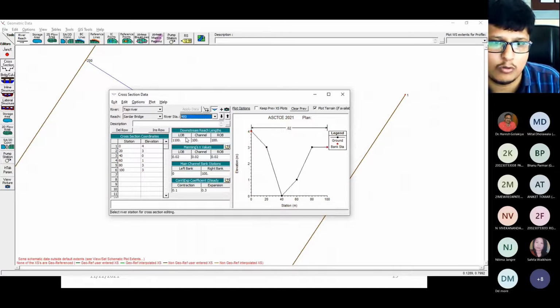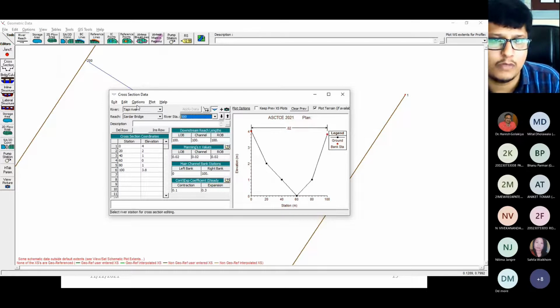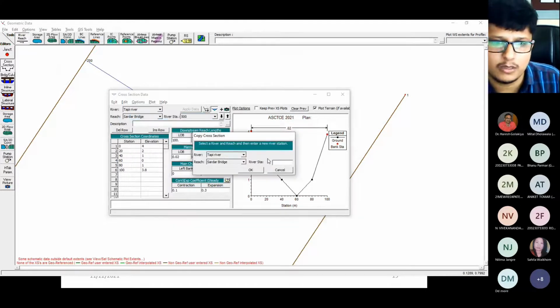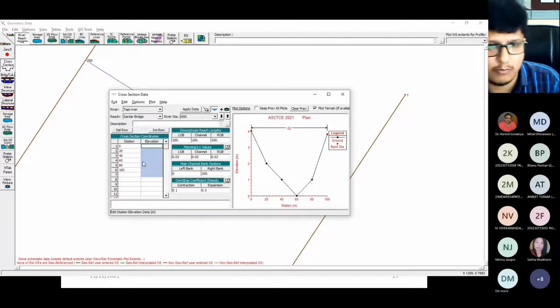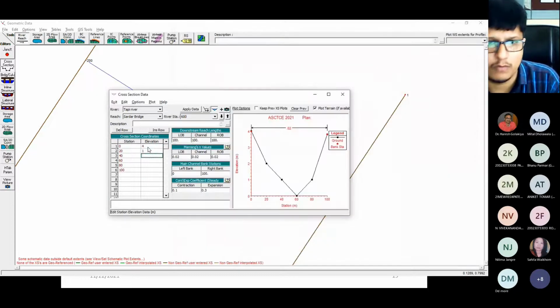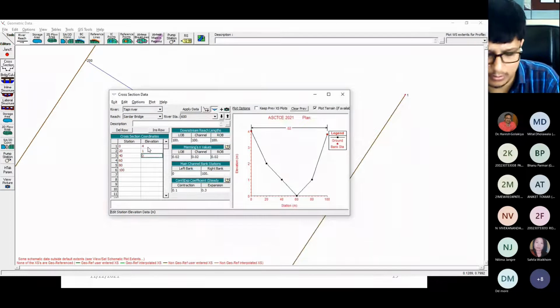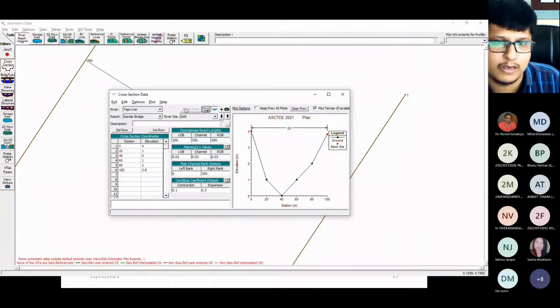Now you can see all your cross sections here, it is written. You can see all those 200, this is 300. Now again I will go with option, copy current, and the name will be 600. Again I will remove all this and go with the new one, 410, and 1, 1 to 3.8, and apply data.